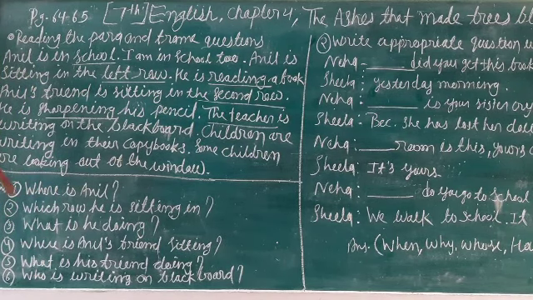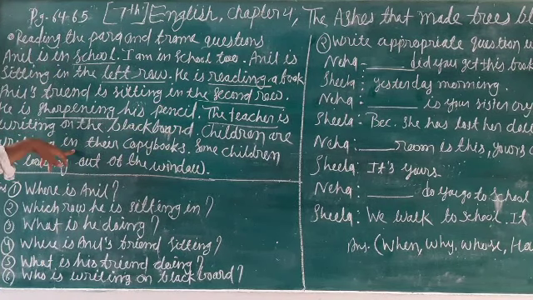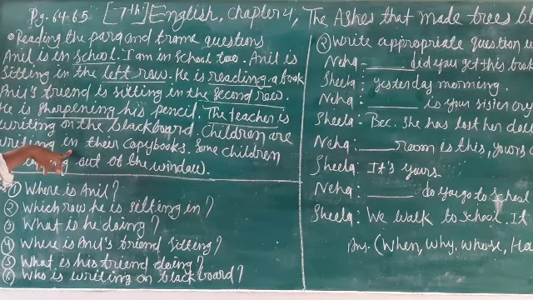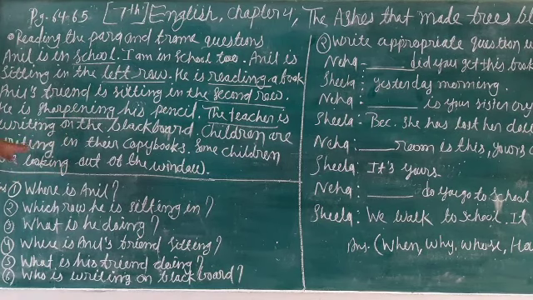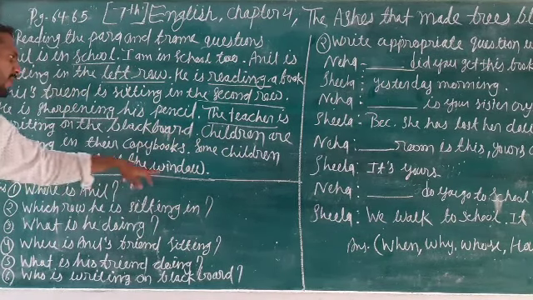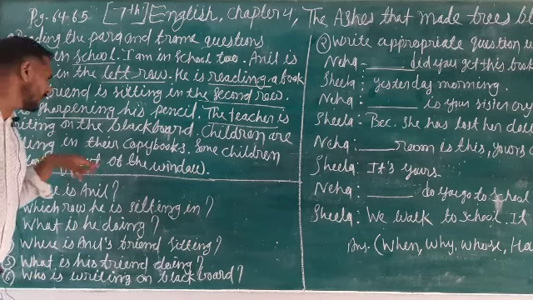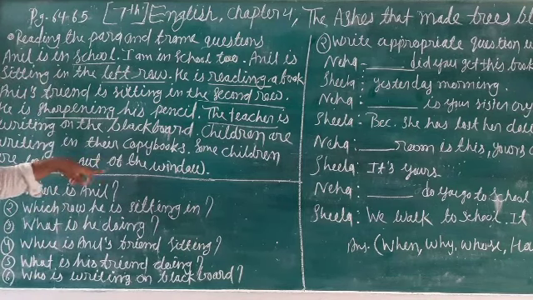Then next, children are writing in their copybooks. There were children and children are writing in their copybooks. Some children are looking out of the window. So you can see the underline.